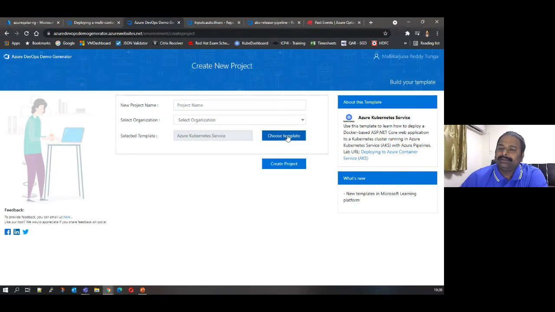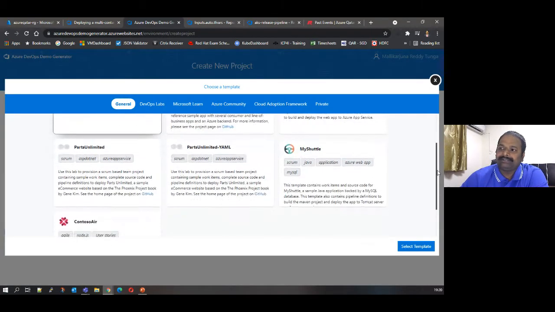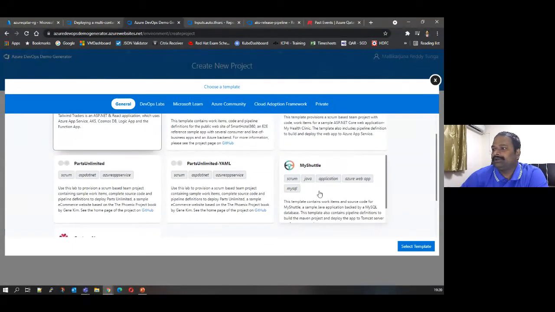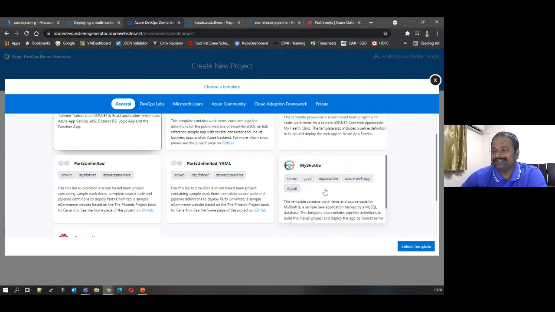Here, Microsoft has given the templates. As a developer, an admin, or an infrastructure admin of DevOps or SRE, you can quickly go and check the sample templates. So let's say if you are looking for a Java application, Azure Web App and MySQL, you can deploy this. The last application which I showed is the same example which I deployed.